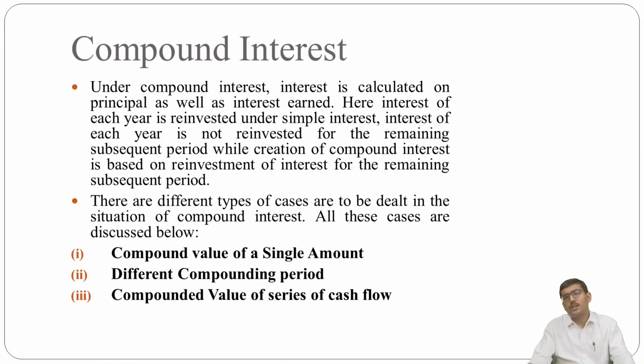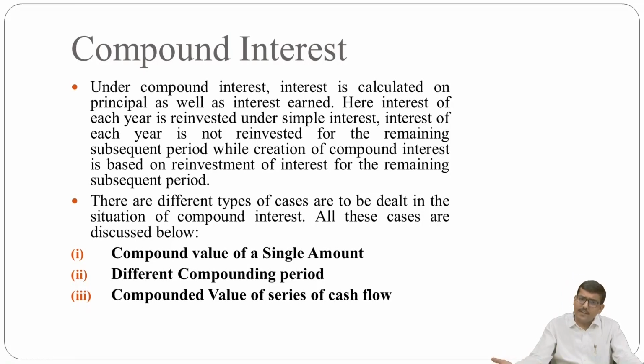Next, moving to compounded interest or compound interest. Under compound interest, interest is calculated on the principal as well as on the interest. Here the interest of each year is reinvested, whereas under simple interest, the interest of each year is not reinvested for the remaining subsequent period, while compound interest is based on the reinvestment of interest for the remaining subsequent period.